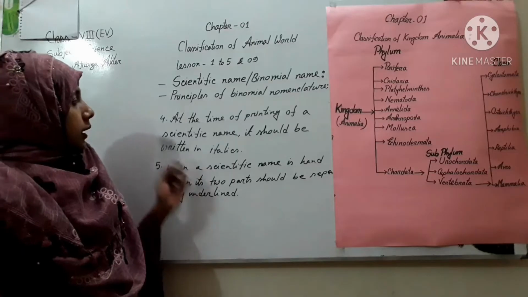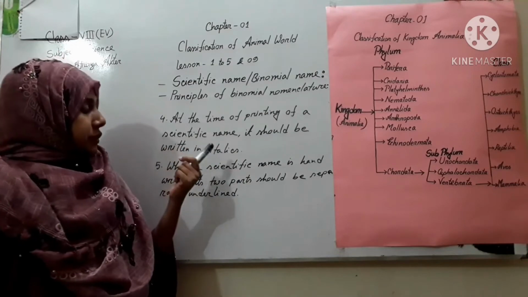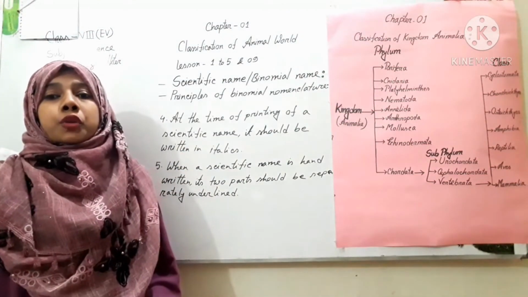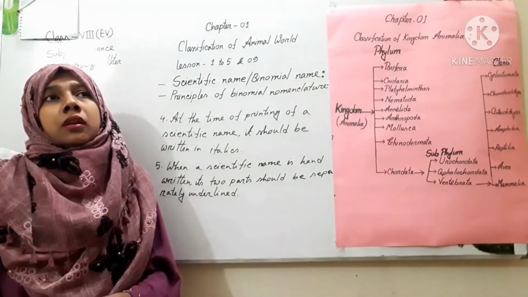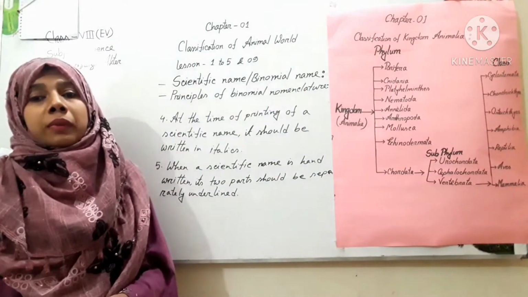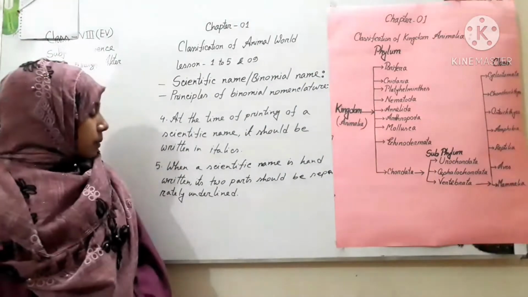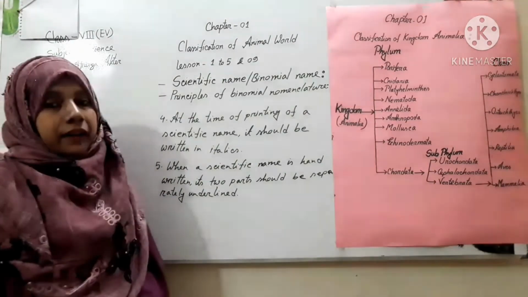Then at the time of printing, a scientific name should be written in italic form. And when a scientific name is handwritten, its two parts should be separately underlined.